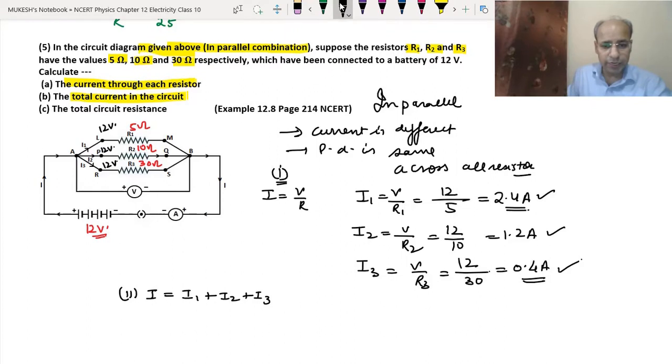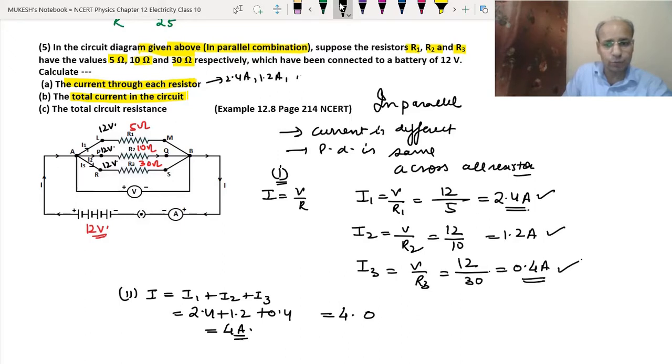That means 2.4 plus 1.2 plus 0.4, so the total current is 4.0, which means 4 ampere. Here the answers are 2.4 ampere, 1.2 ampere and 0.4 ampere, and here the answer is 4 ampere.